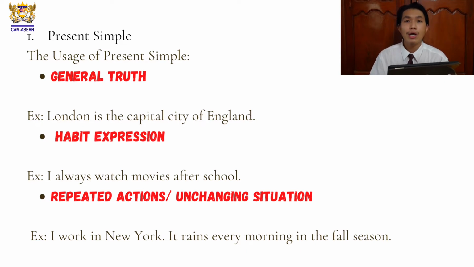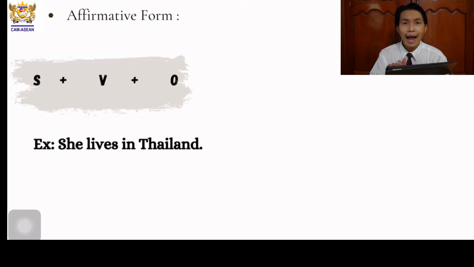After we know when and why we use present simple, we have to know how we use present simple. So these are the sentence structures of present simple. First is the affirmative form or positive form. The sentence structure is very similar in very different languages.